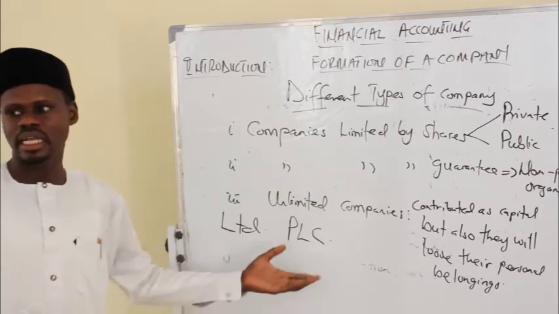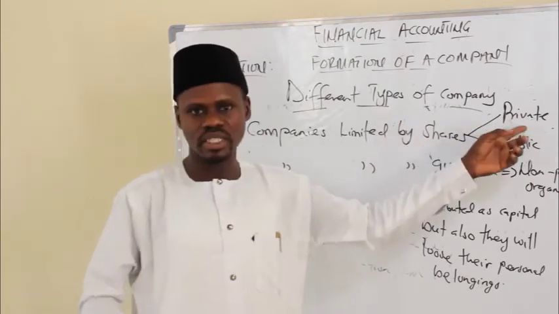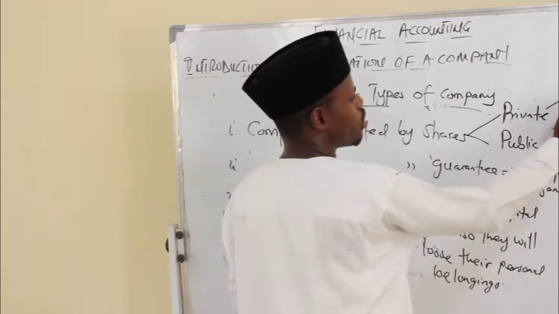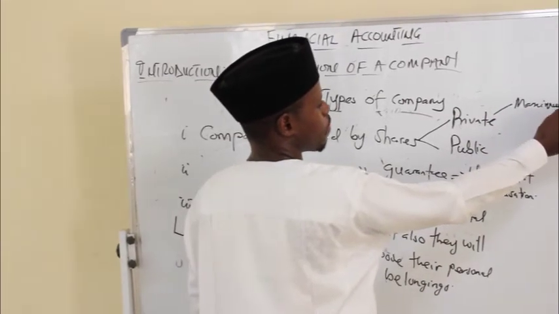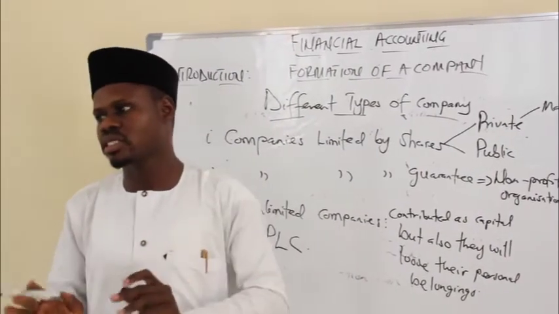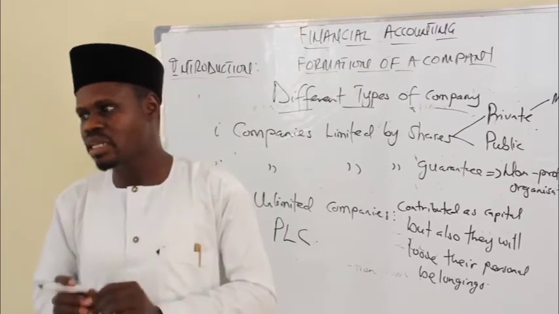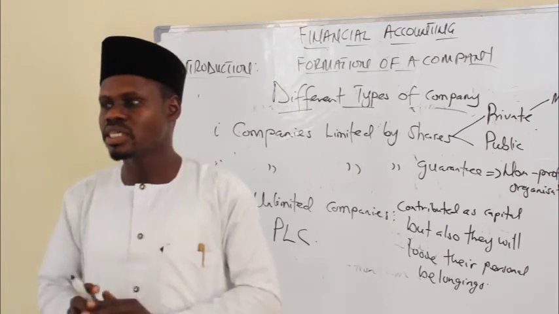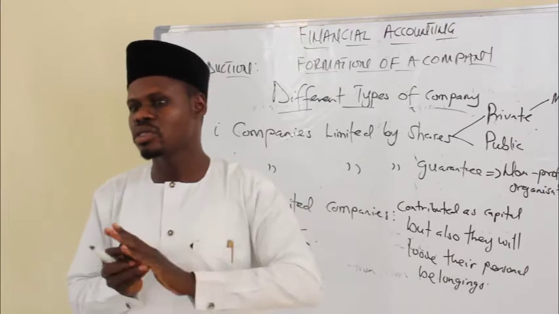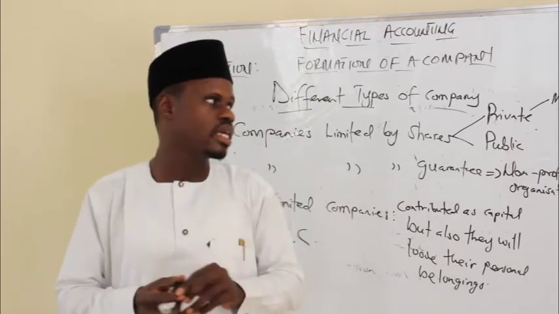Now, all this has legal implication. When we see a company limited by shares is private, it means such company will only have a maximum of 50 members as owners. So if you register your company limited by shares as a private limited liability company, it means the owners of such business or such company will not exceed 50. The maximum is what? 50 members, 50 owners. You cannot go beyond 50.